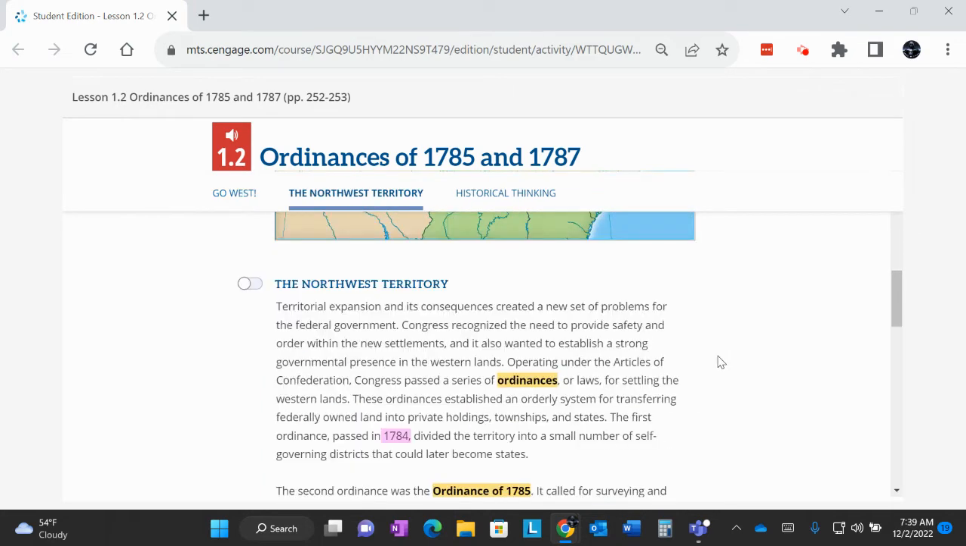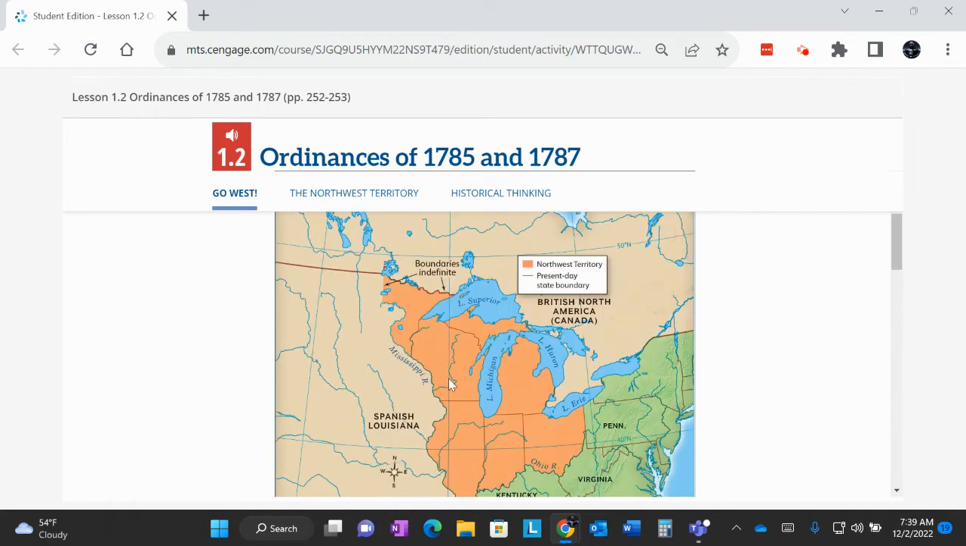Now, this was all done under the Articles of Confederation. Please remember that. Let me put that here. And remember, the Articles of Confederation was our first U.S. Constitution. And this is the one thing that it did very successfully. It solved how to break this West Territory up, put governments on it, and open it up for purchase.